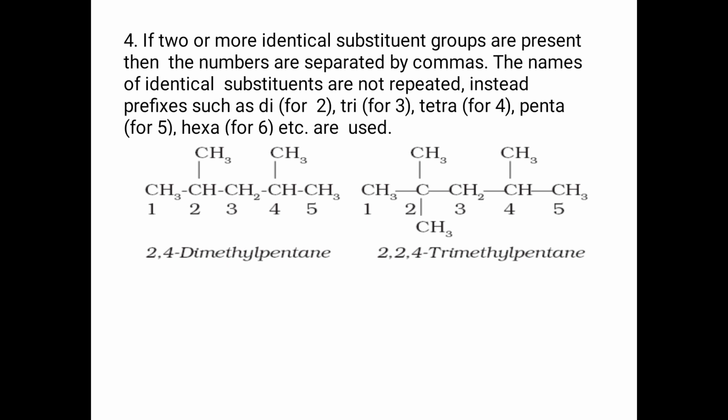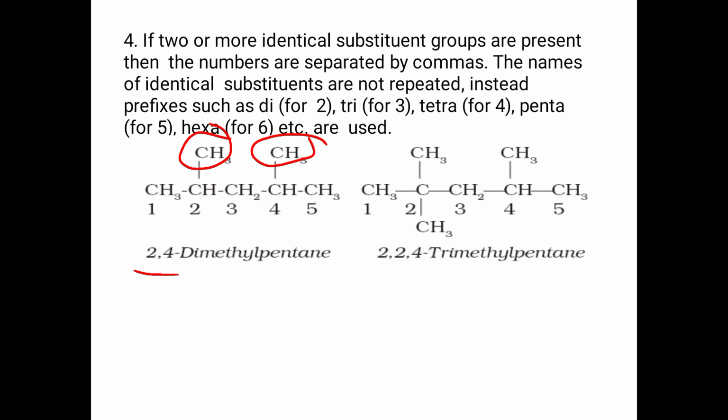And the fourth step: if two or more identical substituent groups are present, then the numbers are separated by commas. That is, if a compound consists of the same groups as branches, for example if we check this compound, 2 methyl groups are there. So we have to separate them using a comma.